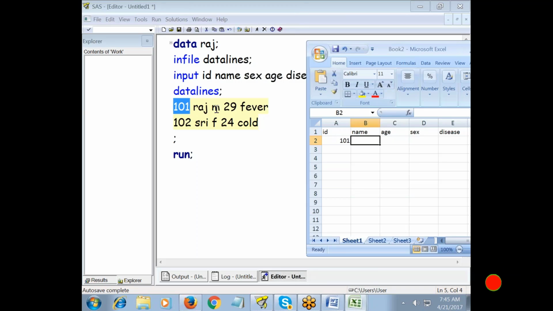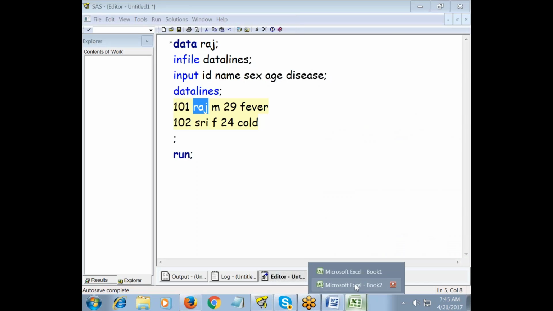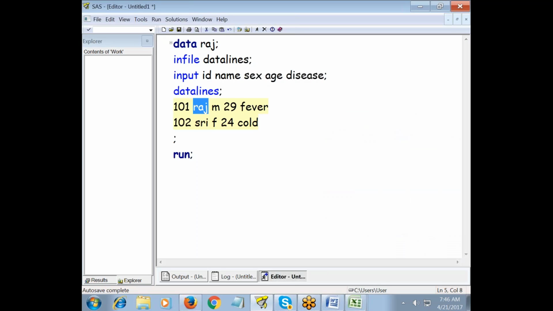But in your variable name, it has to read Raj, which is text. SAS by default will not read alphabets and special characters. Fine. So now here it is alphabet, right? To read alphabets into your variable name, you have to give an additional instruction to SAS. That additional instruction is the $ sign. Whenever you want to read alphabets into a variable name, we have to give a $ sign.